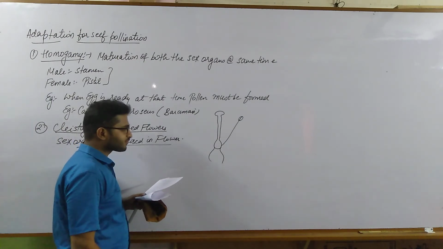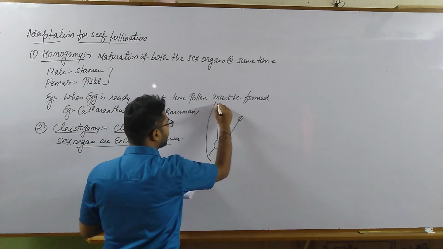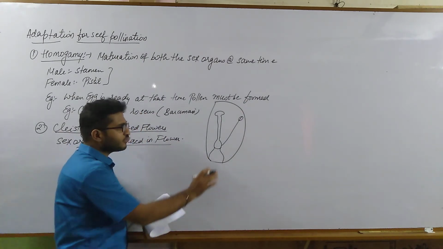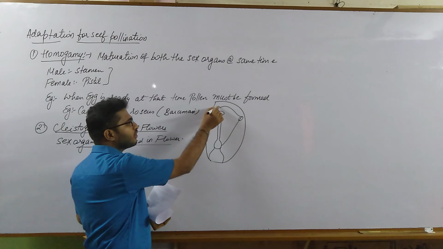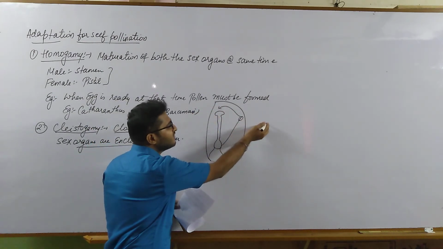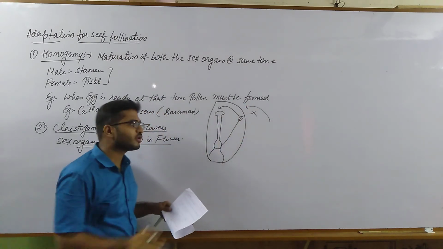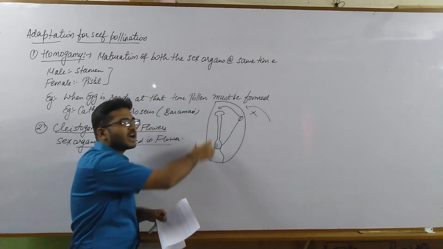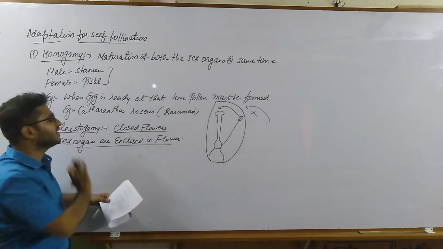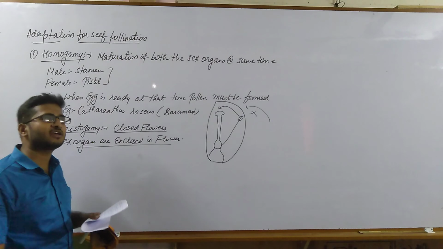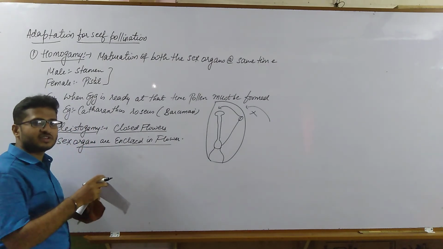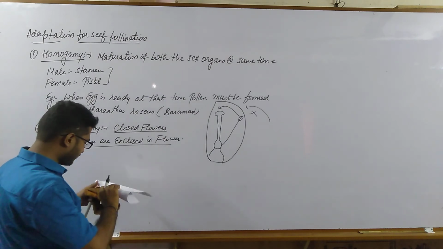Let us say both are enclosed. So there is no option for this pollen to fall on another stigma, nor can this stigma receive pollen from any other flower, because it is a closed flower, not an open flower. The closed flower is called a cleistogamous flower, and the phenomenon is called cleistogamy. So the stigma cannot receive pollen grains from any other flower.